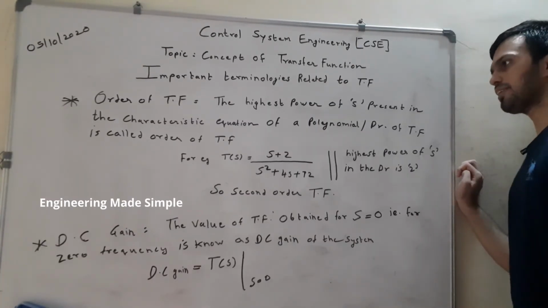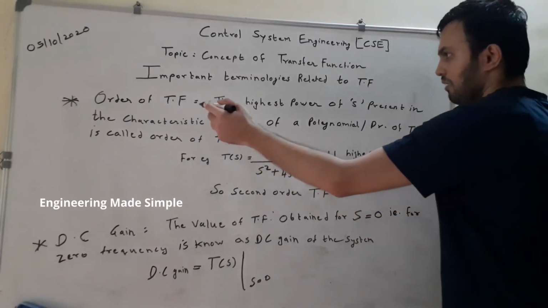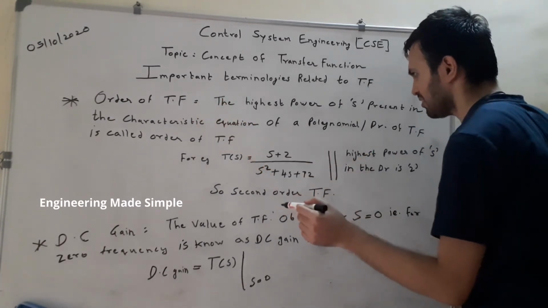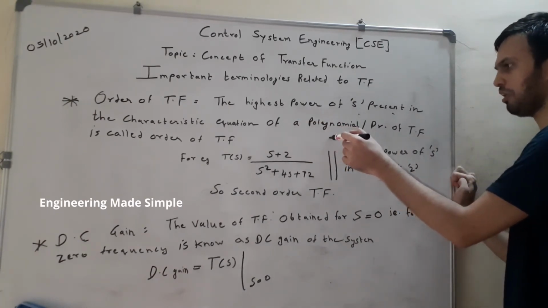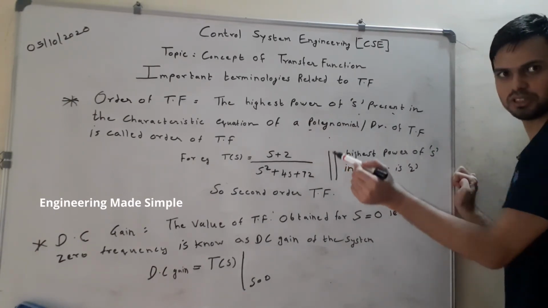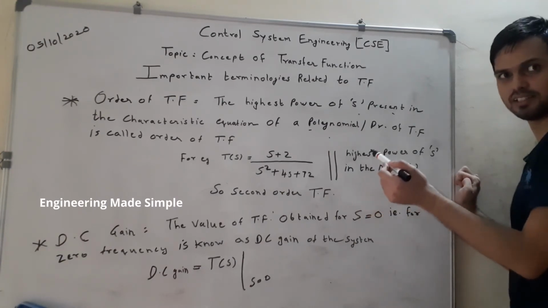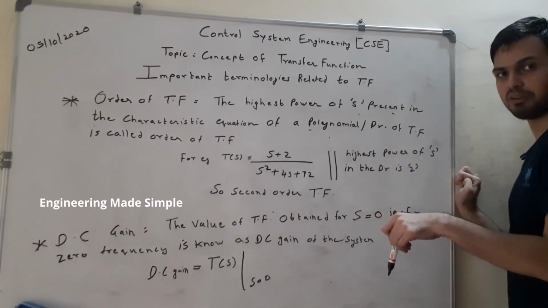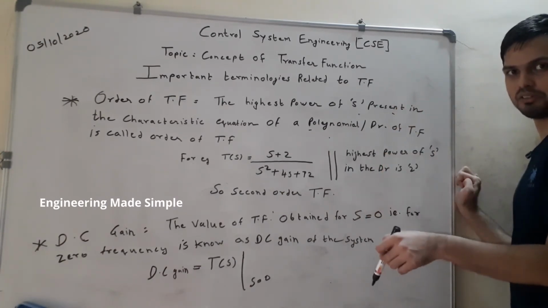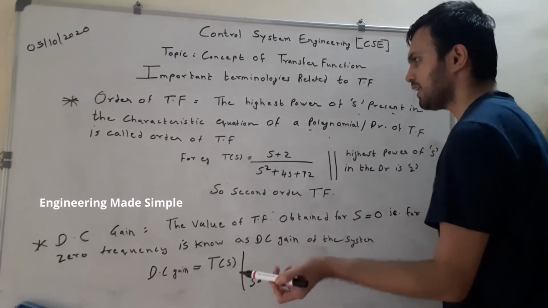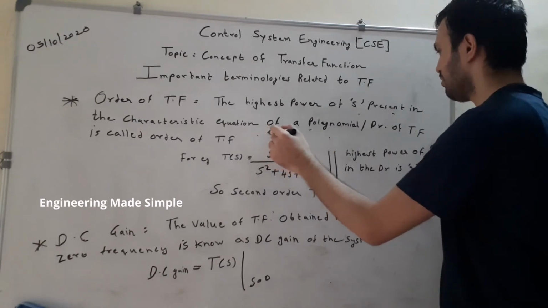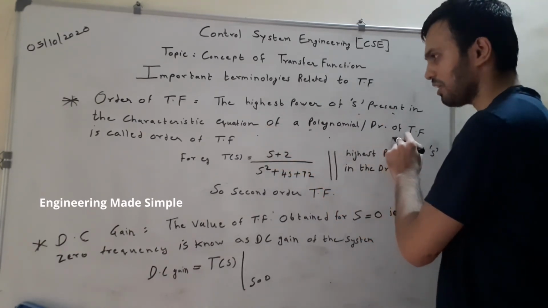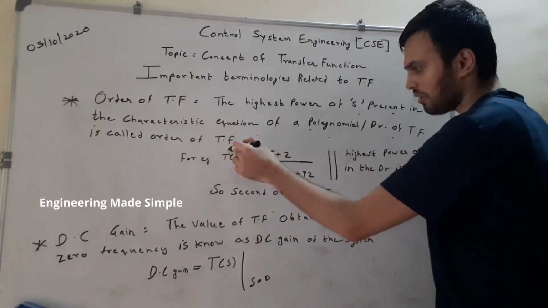Now the next terminology is the order of the transfer function. What do you mean by the order of a transfer function? It is the highest power of s present in the characteristic equation polynomial. What is the characteristic equation? We discussed earlier that the denominator polynomial of the transfer function, when equated to 0, is known as the characteristic equation. So the highest power of s present in the characteristic equation, that is, the denominator of the transfer function, is known as the order of the transfer function.